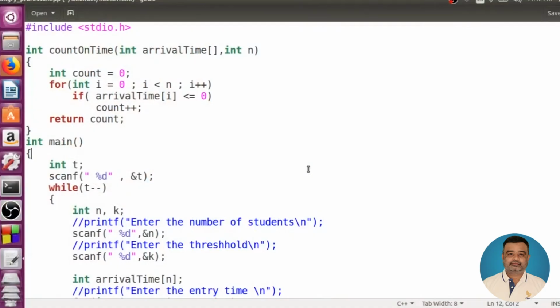Hello everyone. In this session, we are going to solve the HackerRank problem called Angry Professor, which we just solved in the previous session. But we solved it using C. Now we'll try to solve it using C++.